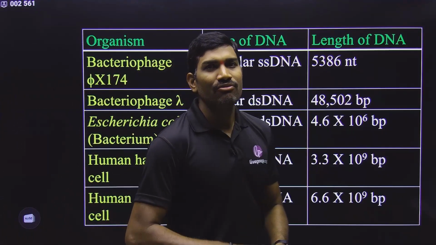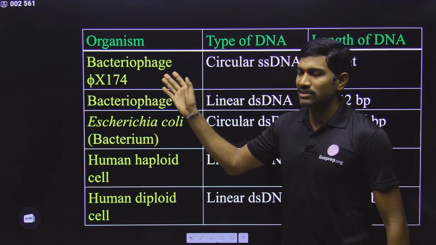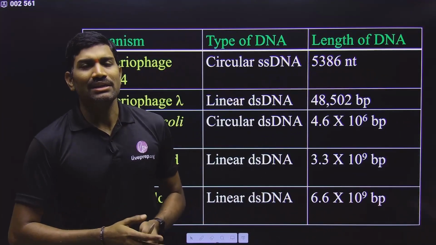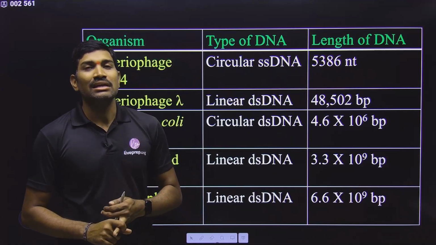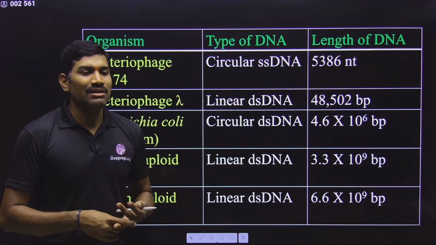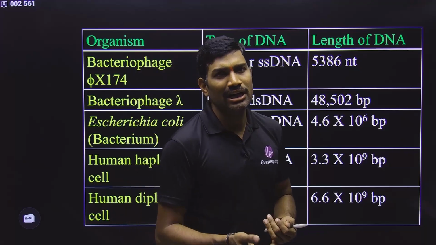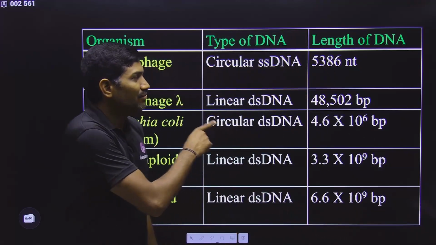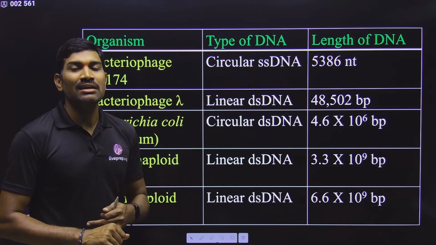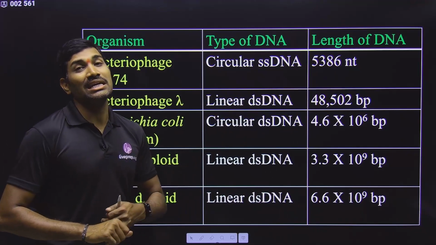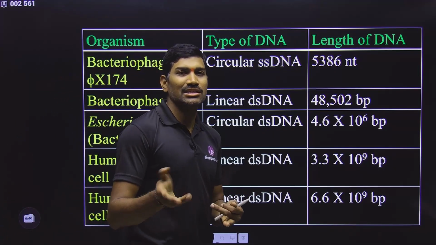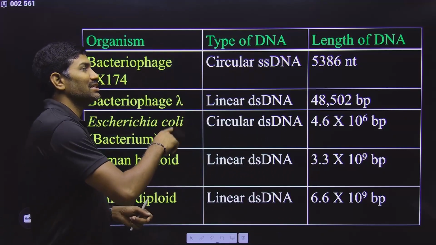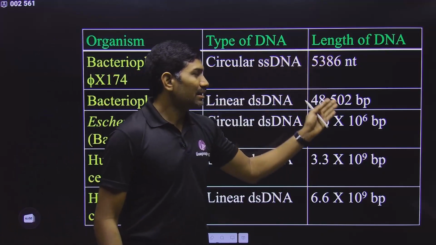And now we are going with this particular information. Generally for a particular molecule, for a particular organism, whether DNA or RNA is acting as the genetic material, whatever it is, consider the DNA or RNA length. See, generally what are the units for length? Millimeter, centimeter, micrometer, nanometer, kilometer, meter. Likewise we are using the units. But generally for nucleic acids like DNA and RNA, we do not represent the length in standard units like millimeter or centimeter. Instead, we represent it in the form of nucleotides or base pairs.